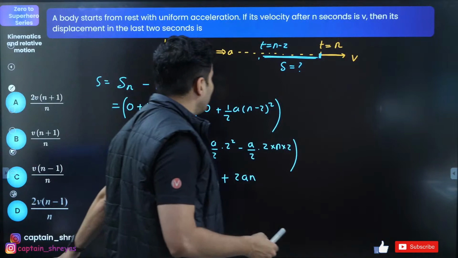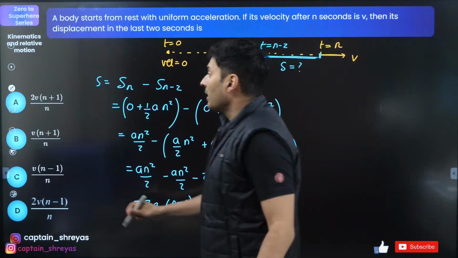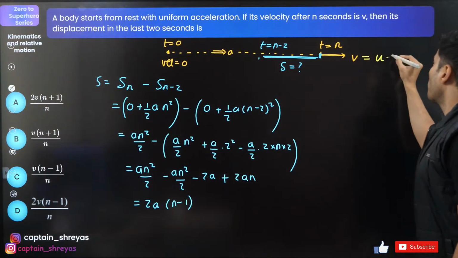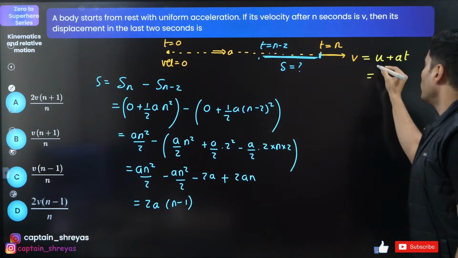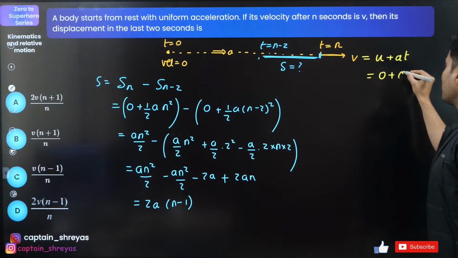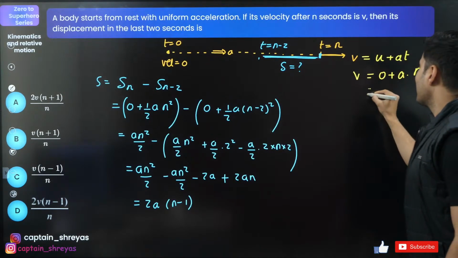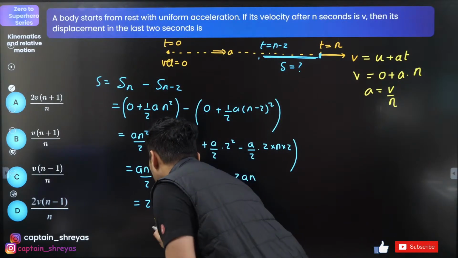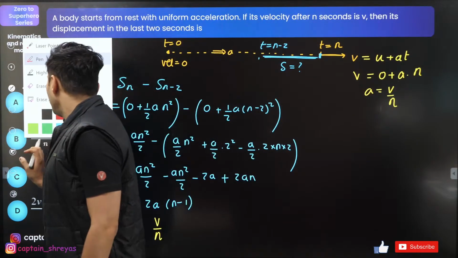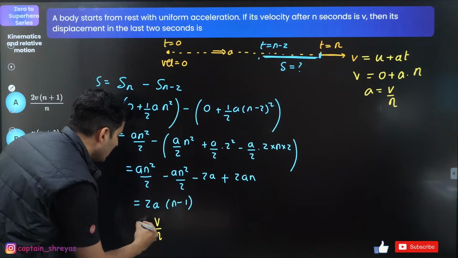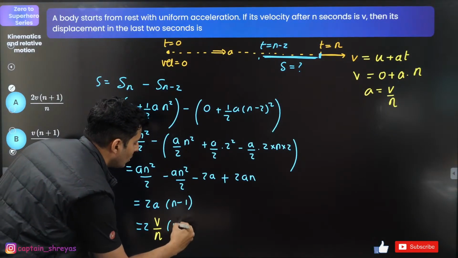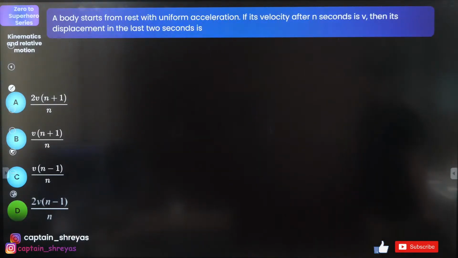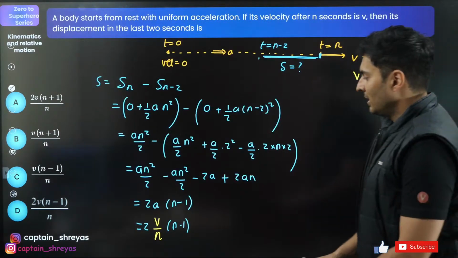Read the options carefully. None of the options contain a. So what do I do? Use this equation: v is u plus at. u is 0, acceleration is a, time is n. So basically acceleration is v by n. Substitute that over here as v by n. Here you will get 2 into v by n into n minus 1. Is that an option? Yes, 2v into n minus 1 by n.